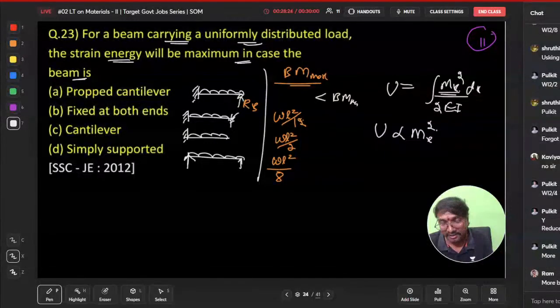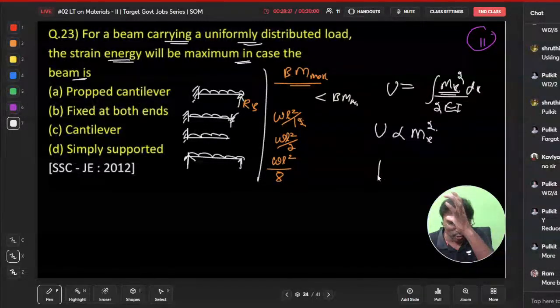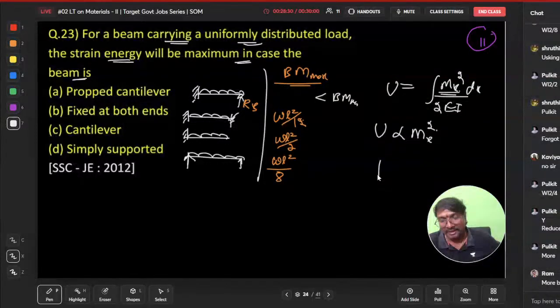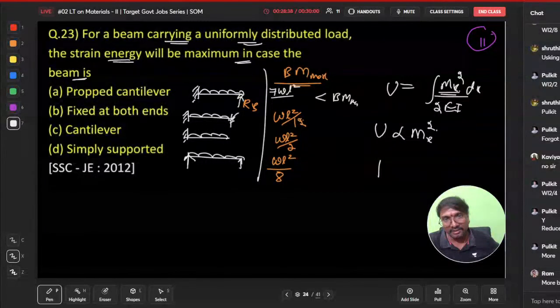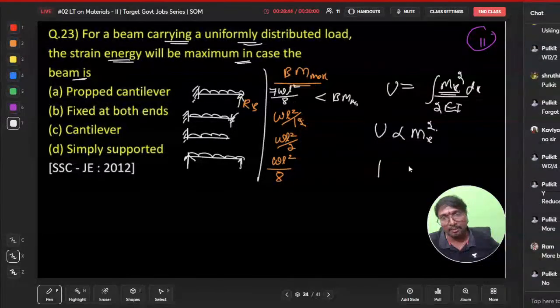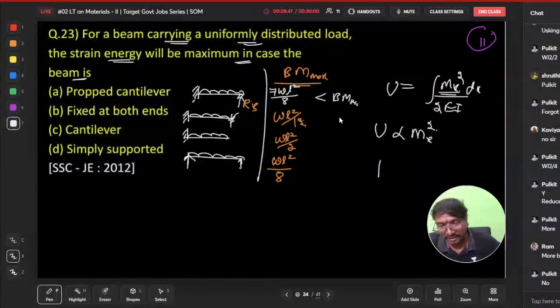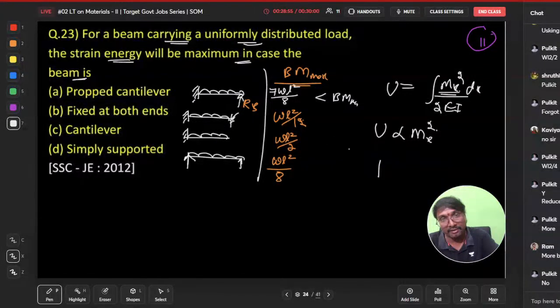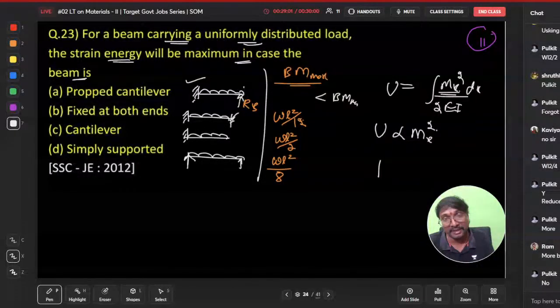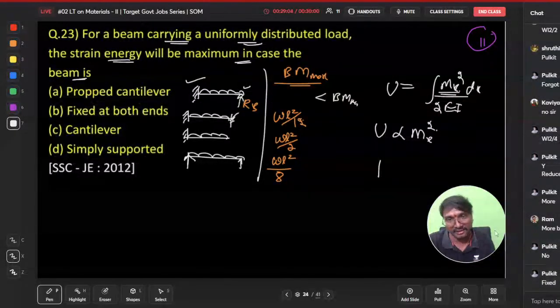Which one is higher for this? For this one, WL square by 2 plus 3WL square by 8, so 7WL square by 8. Do you remember that? The maximum bending moment for this propped cantilever is 7WL square by 8. It will come at the fixed support. At the other support it is 0, and in between it will be changing.